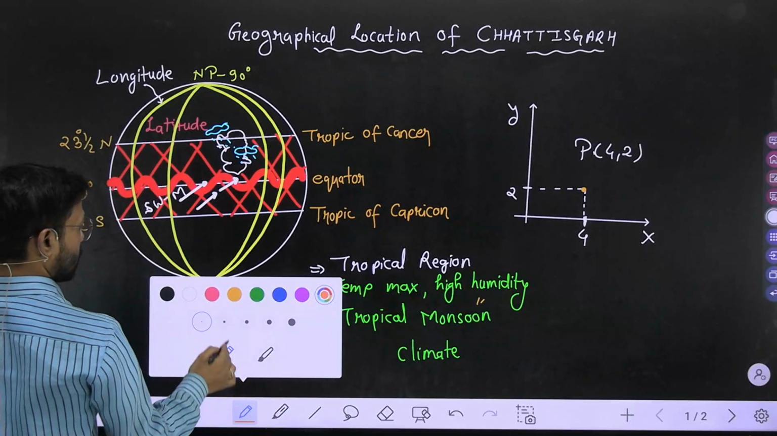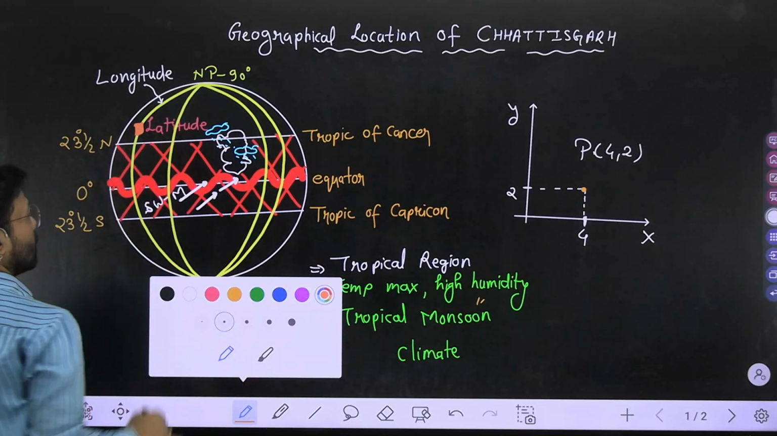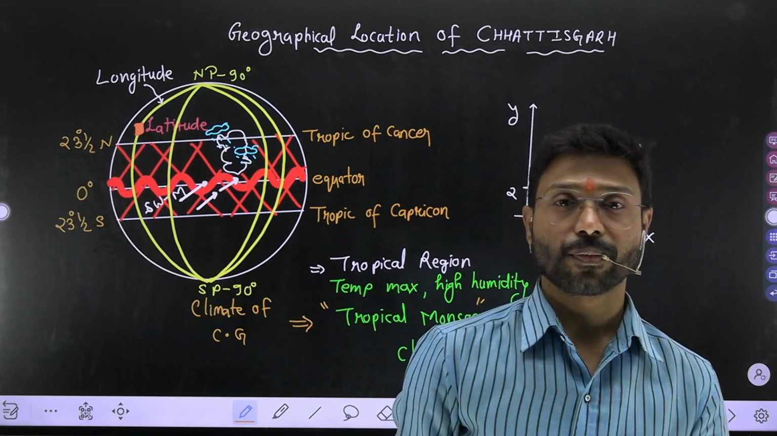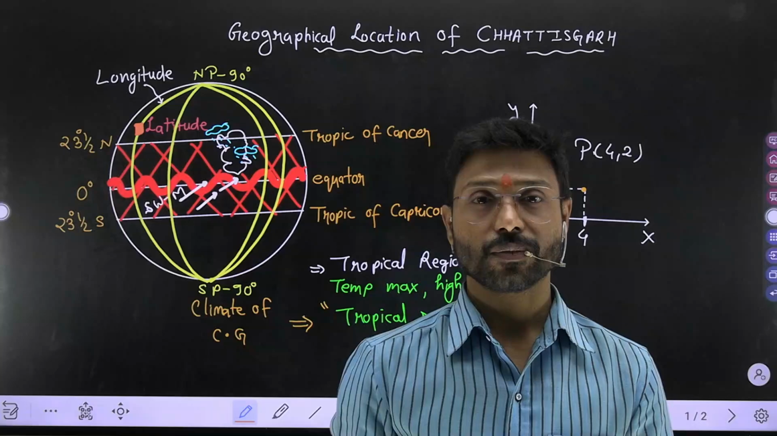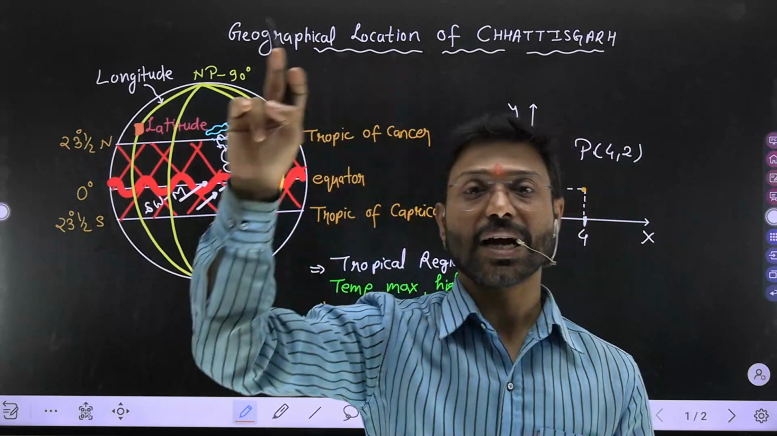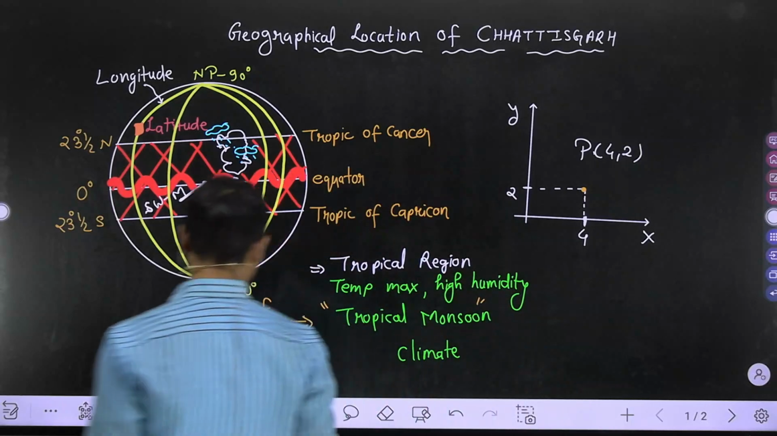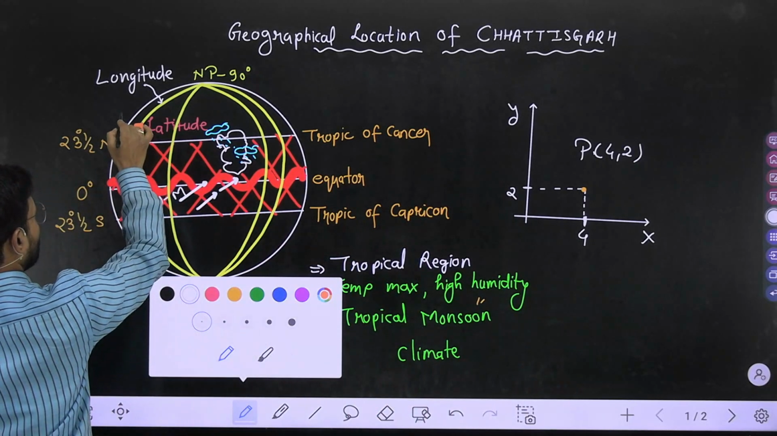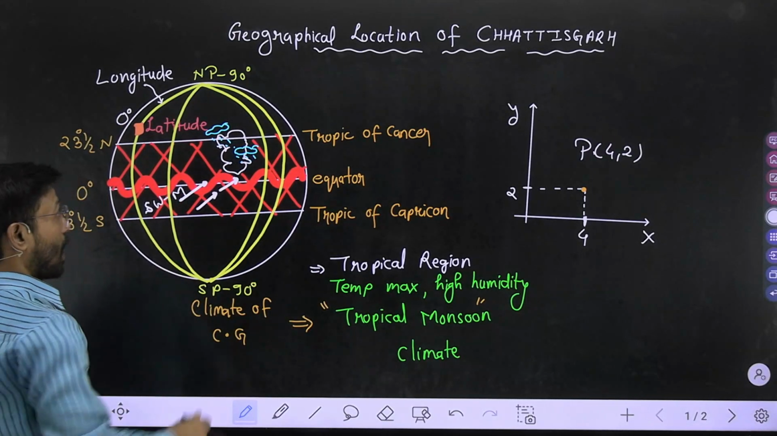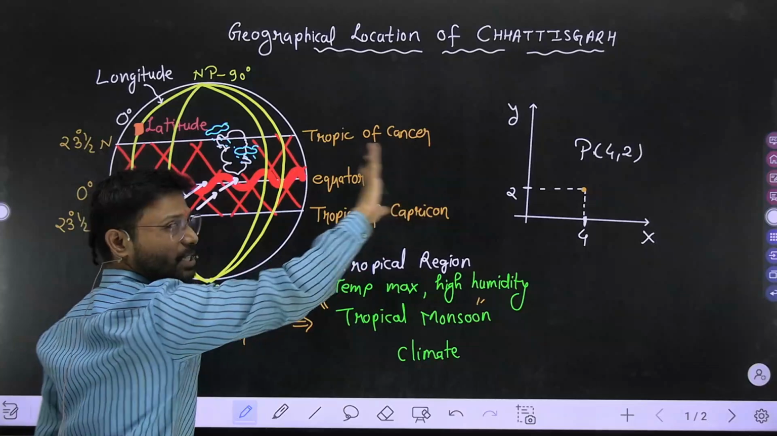Somewhere here you may get Britain. Here, Greenwich, an astronomical lab is there, from which you can draw an imaginary line having the name prime meridian, and the value is 0 degree longitude. And from this 0 degree longitude, Chhattisgarh lies towards the eastern side.